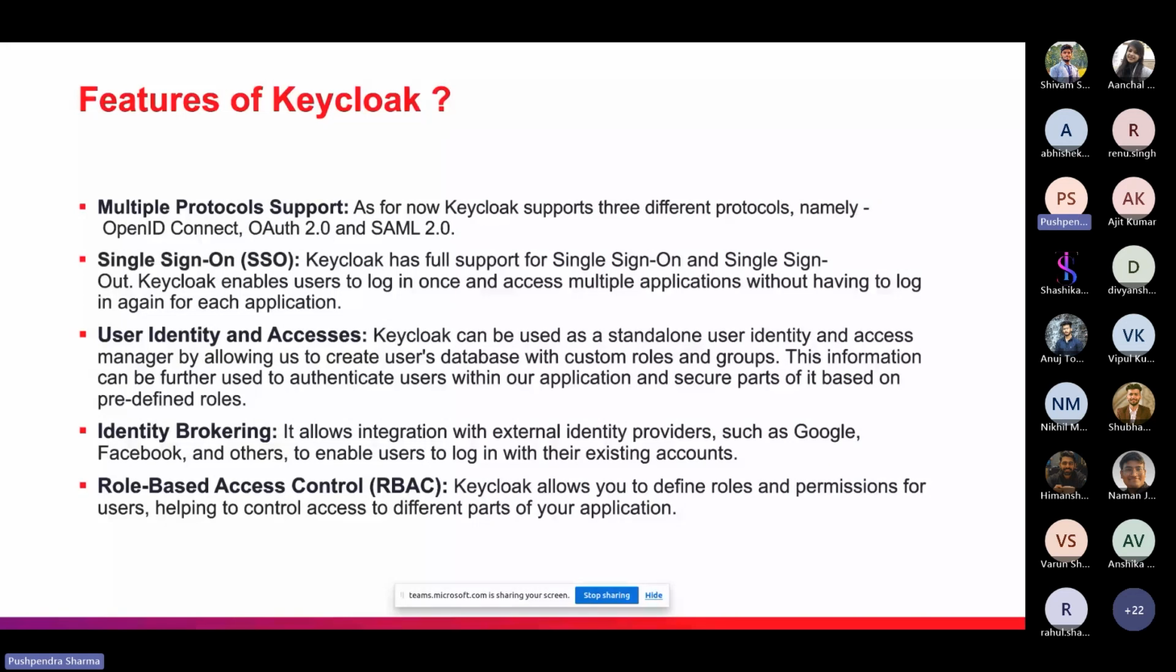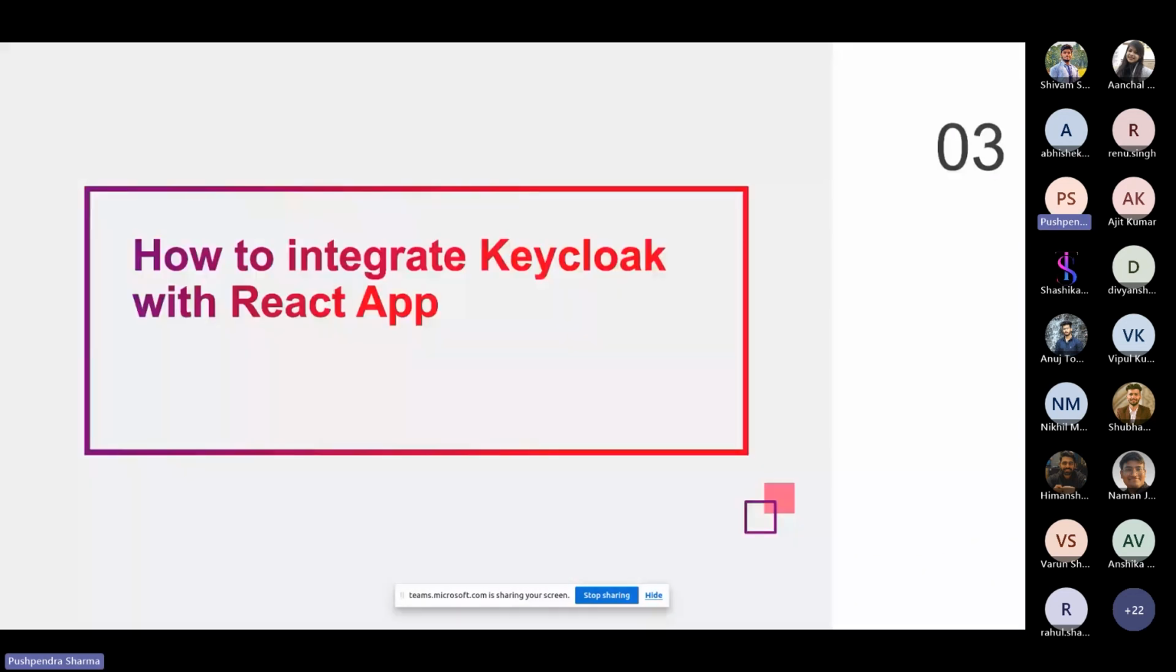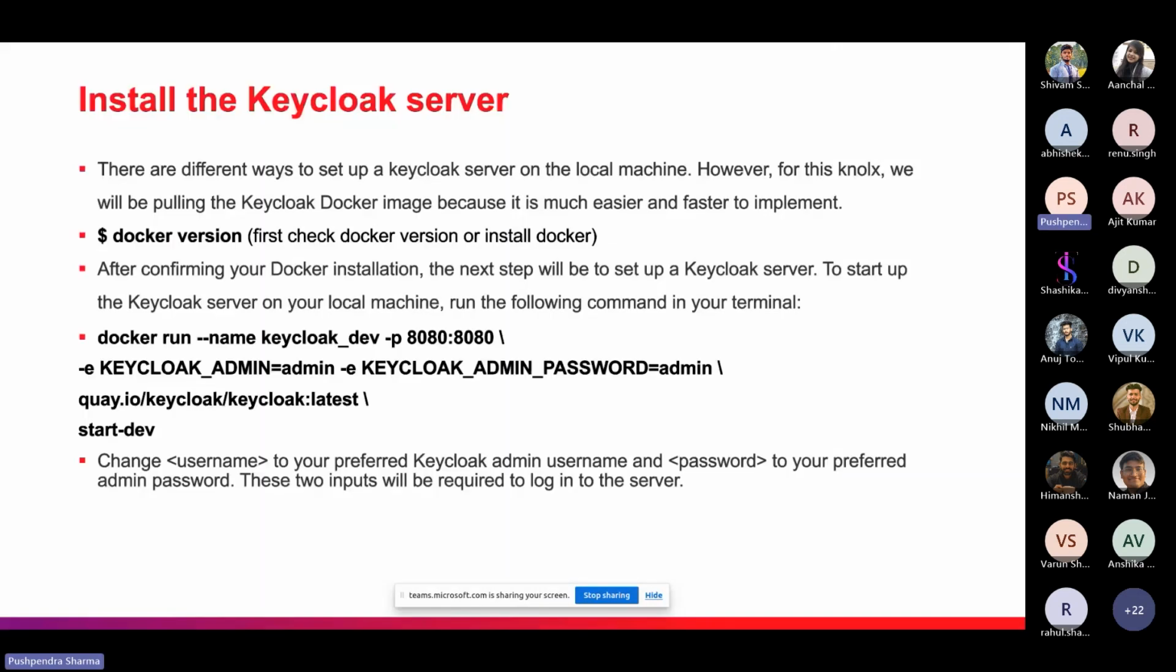And next we have how to integrate Keycloak with the React app. So let's see the steps one by one. Our first step will be how to install the Keycloak server. We have different ways to set up a Keycloak server on the local machine, but in this Knolx, we will be pulling the Keycloak Docker image because it is much easier and faster to implement. We have to paste one command and our Keycloak server will start. Then we can just start the development and set up the Keycloak server.